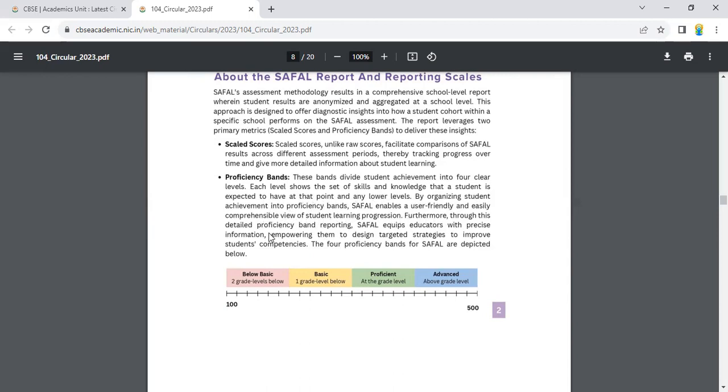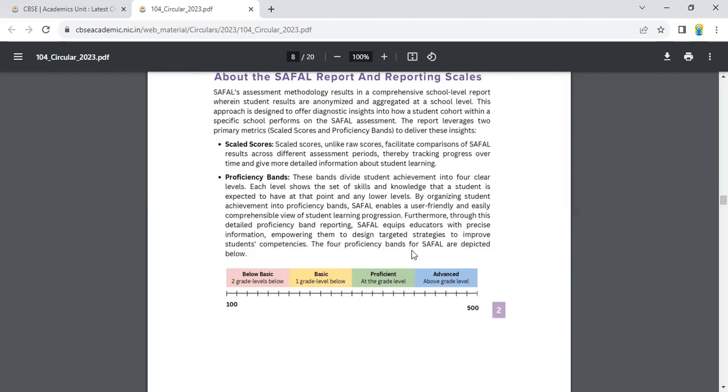Furthermore, through this detailed proficiency band reporting, SAFAL equips educators with precise information, empowering them to design targeted strategies to improve students' competencies.